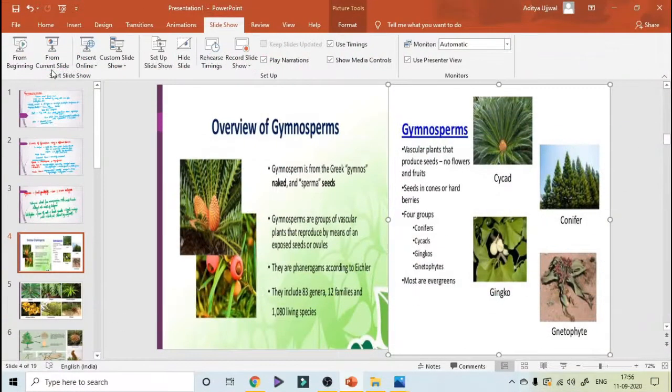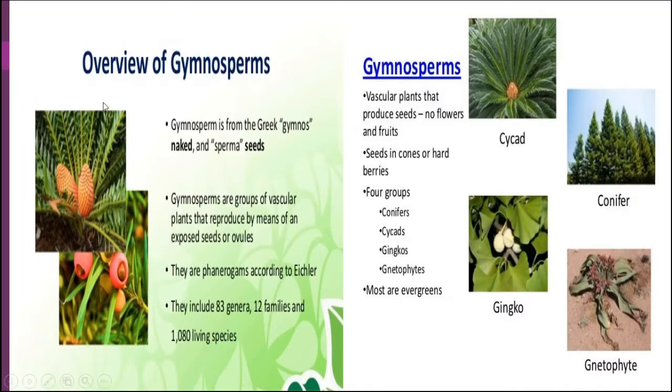In this slide, we can see the overview of gymnosperms. Gymnosperm consists of two Greek words, gymnos and sperma, that is naked seeds, plants which bear naked seeds that are not enclosed inside the ovary wall. Gymnosperms are a group of vascular plants which produce exposed seeds or ovules. They are phanerogams, and according to Eckler, they include 83 genera, 12 families and 1080 living species.